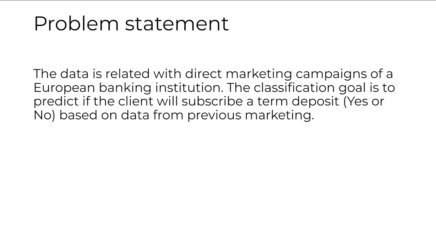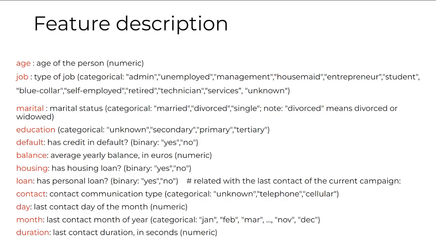So let us have a look at the problem statement. The data that we've considered is related with the direct marketing campaign of a European bank. The data is based on the phone calls that were made during the marketing campaign. The classification goal is to predict if the client would subscribe to the term deposit or not based on the previous marketing data. So let us move on to the feature description.